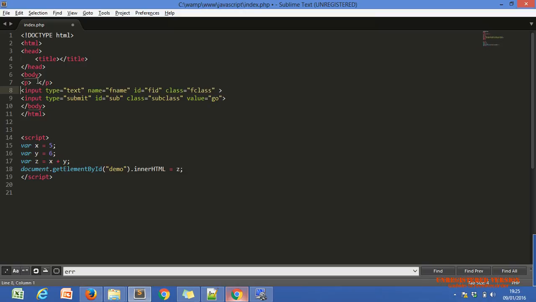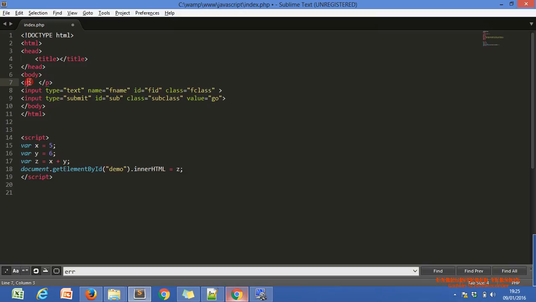We have to use text within an HTML tag. So this is the p tag. P stands for paragraph, it just prints as it is, nothing else, but it is the coding standard.